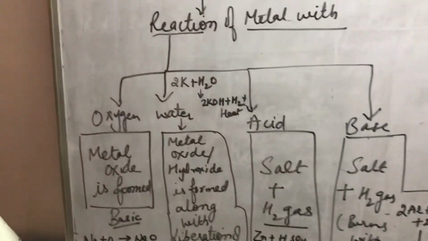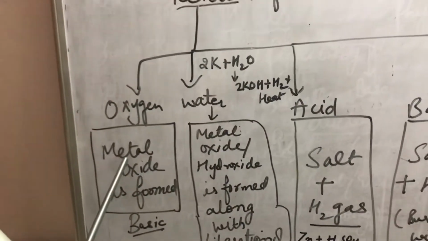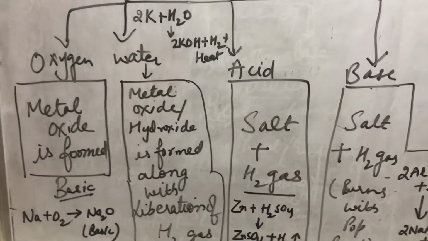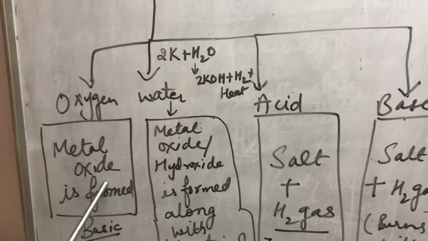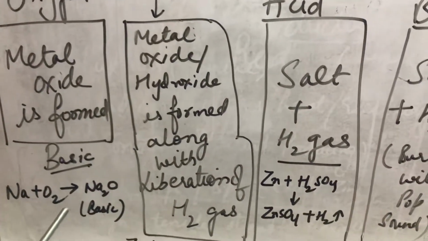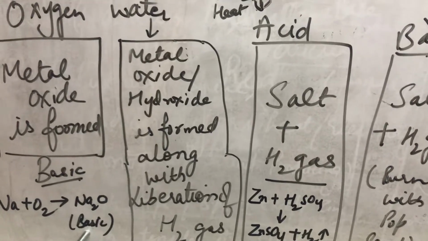Okay, so firstly we have the reaction of metal with oxygen. Whenever metals react with oxygen, they lead to the formation of metal oxide. What will form? Metal oxide. Oxide means addition of oxygen. For example, whenever sodium reacts with oxygen, it forms sodium oxide, and the nature of this oxide is basic in nature.